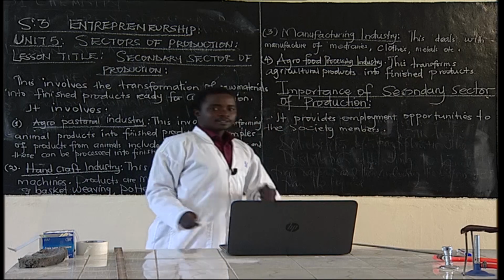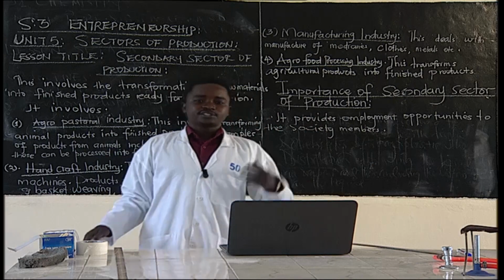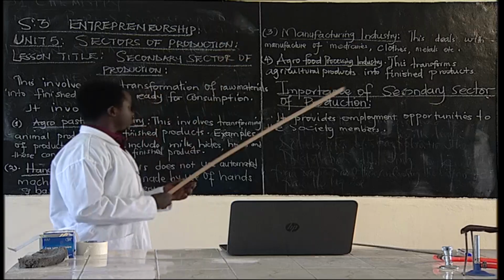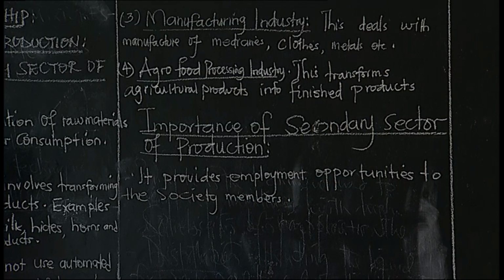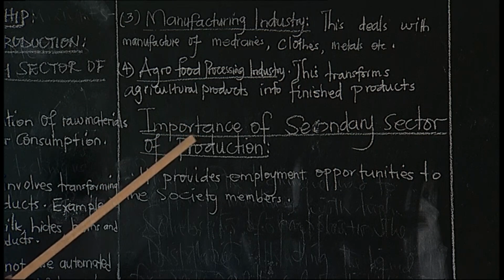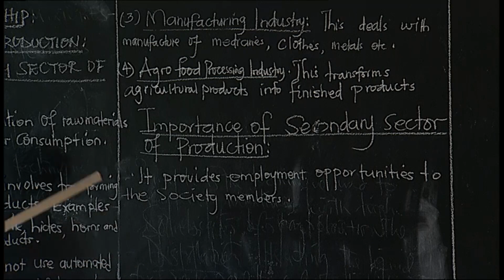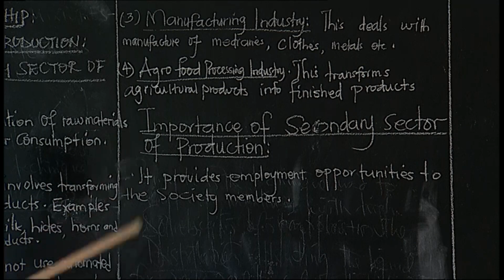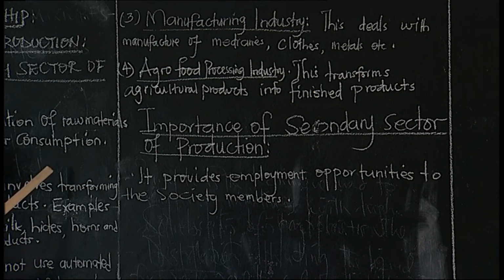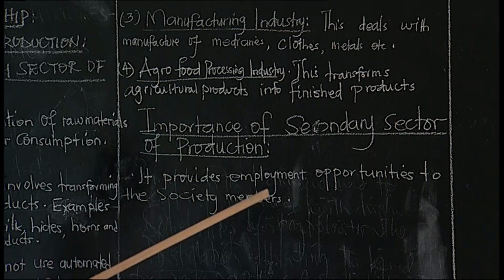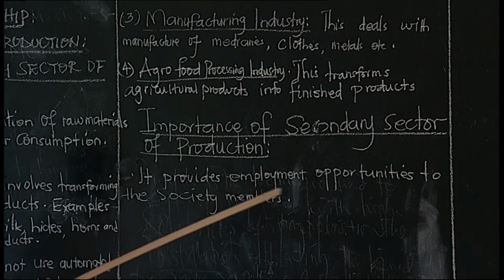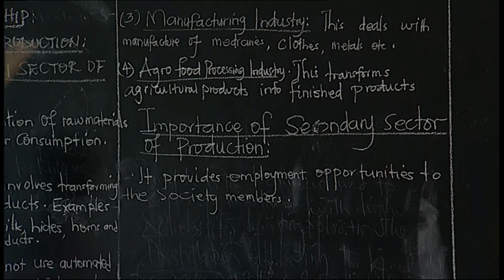This is one. Very many people will be employed. For example, if we look at the secondary sector production, where we said these agro-pastoral industries, or even handcraft, the manufacturing industry and agro-food processing industries, they employ very many people. We have very many people working in Nyanja industries, many people employed by Nyirangarama, and those are all industries under secondary sector production. So there is provision of employment opportunities to the society members.